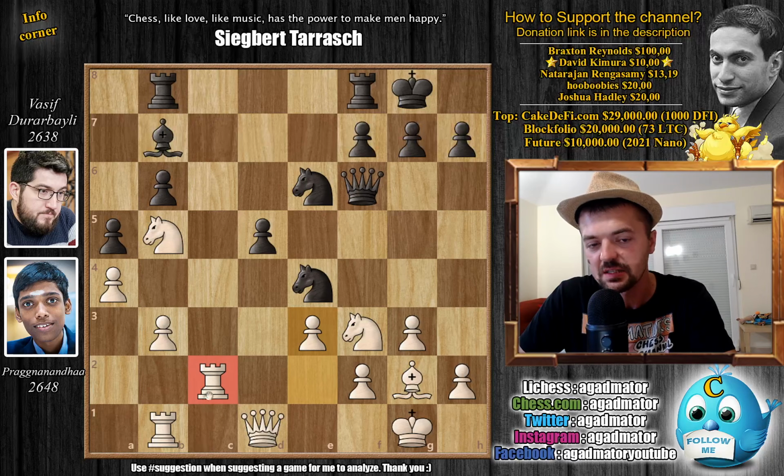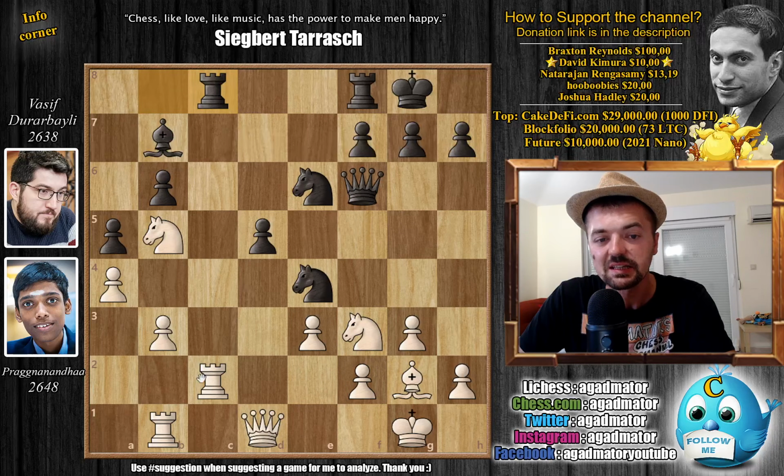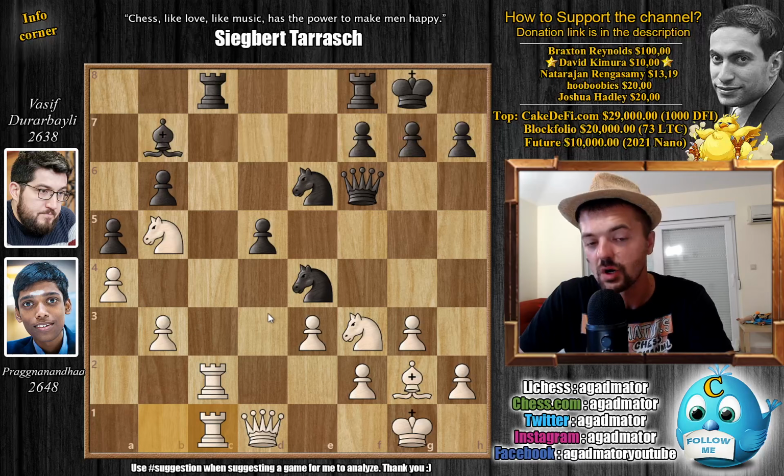Also, the rook on c2 is doing a fine job guarding the f2 pawn, so if the knight on f3 ever moves, you don't have to worry about queen captures on f2. So rook b to c8, and now rook b to c1, Pragg doubles up on the c file, knight 6 to c5, closing the c file, and now knight f to d4.